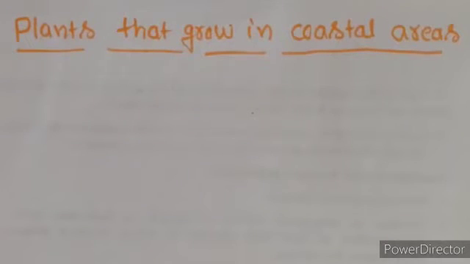Students, now we are going to know plants that grow in coastal areas. Before going to that, we should know what a coast or coastal area is. The area where the sea and land meet is called a coast.